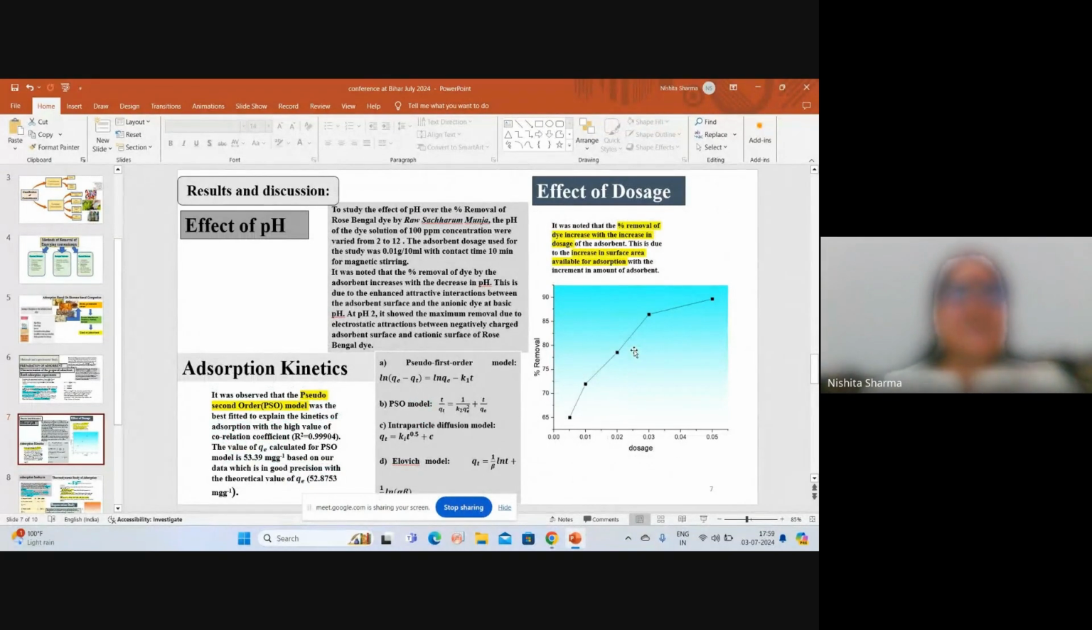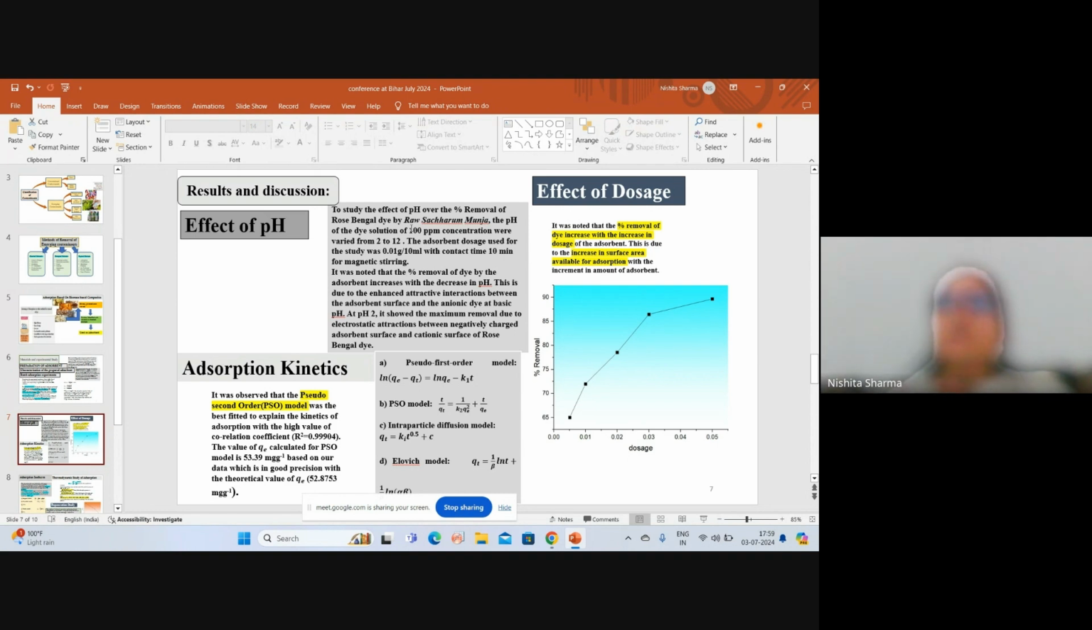Further, results and discussion. Effect of pH. First of all, the effect of pH was studied. To study the effect of pH over the percentage removal of Rose Bengal dye, as Rose Bengal is an anionic dye, we found that as we decrease the pH, the percentage removal increased.